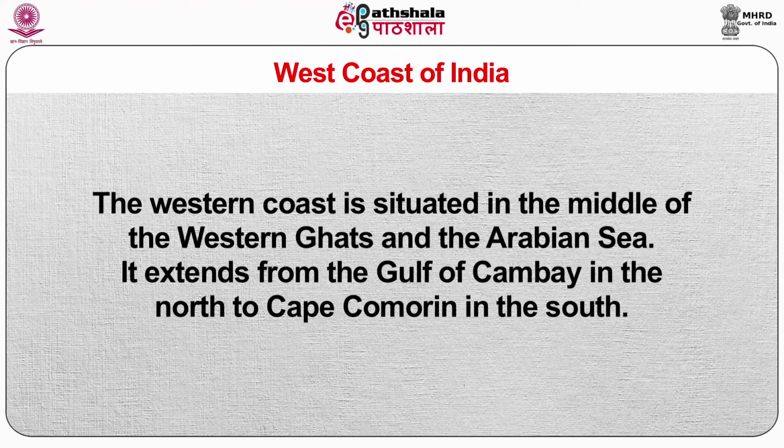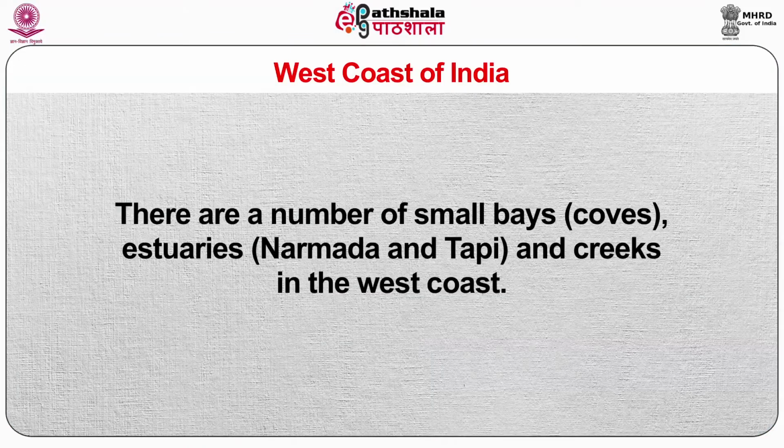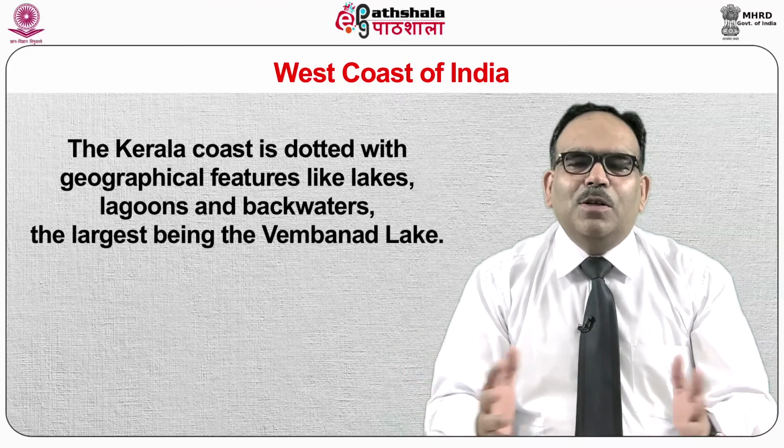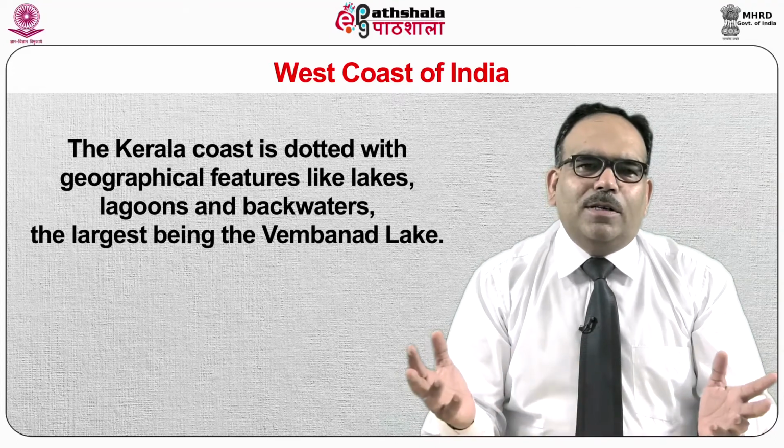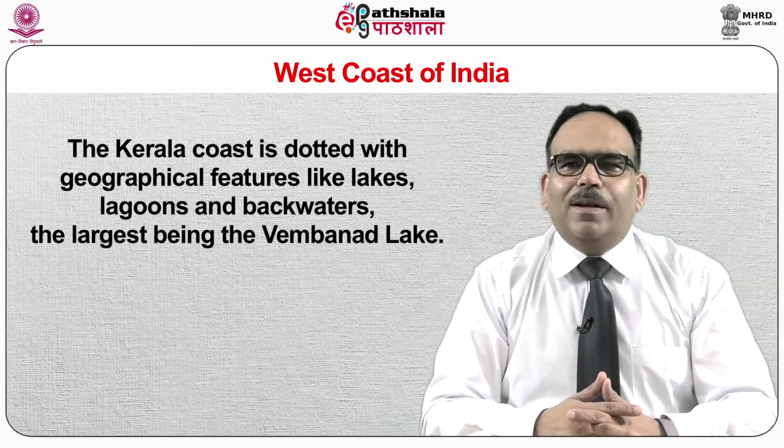West coast of India. The western coast is situated between the Western Ghats and the Arabian Sea. It extends from the Gulf of Khambhat in the north to Cape Comorin in the south. The coasts are rich in alluvium brought by the streams that originate in the Western Ghats. There are a number of small bays, estuaries and creeks on the west coast. The Kerala coast is dotted with geographical features like lakes, lagoons and backwaters, the largest being the Vembanad Lake.